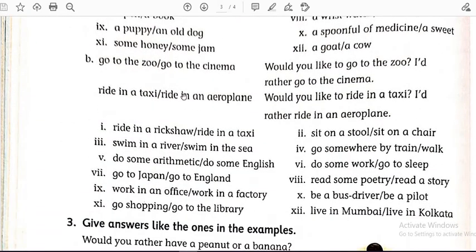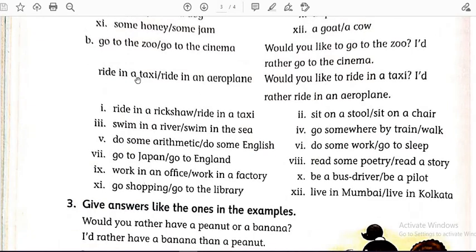Now moving to exercise B. Go to the zoo, go to the cinema. So, would you like to go to the zoo? I would rather go to the cinema. If we see another example, ride in a taxi, ride in an aeroplane.